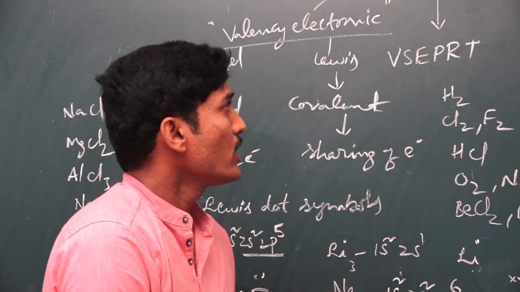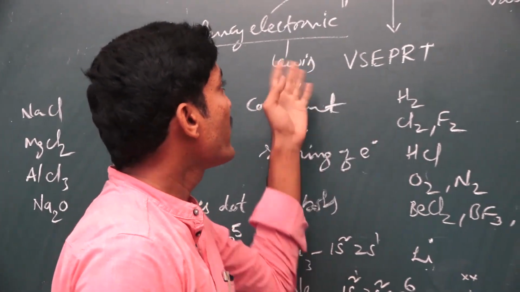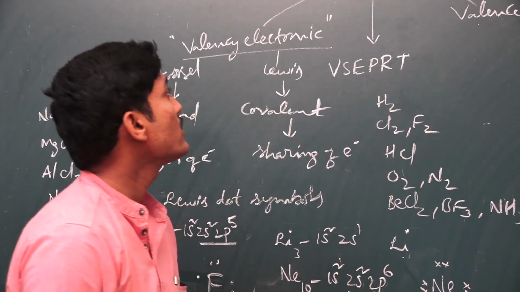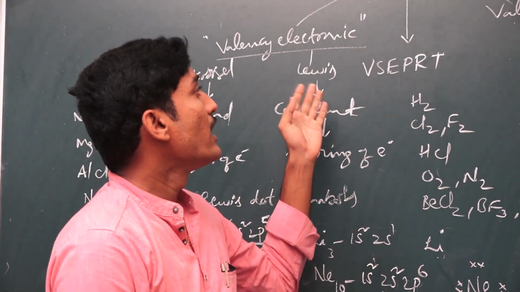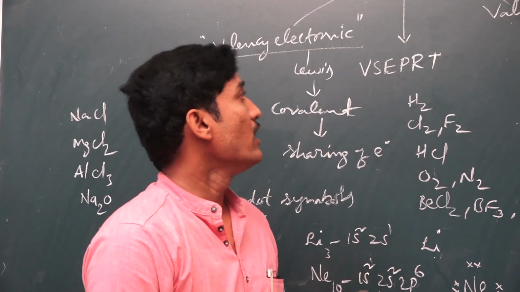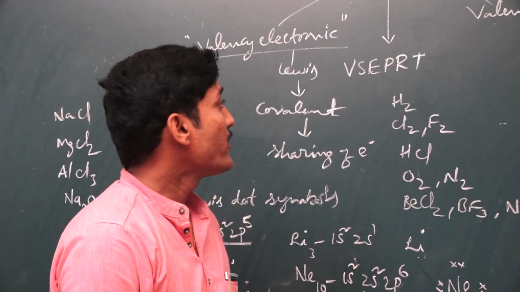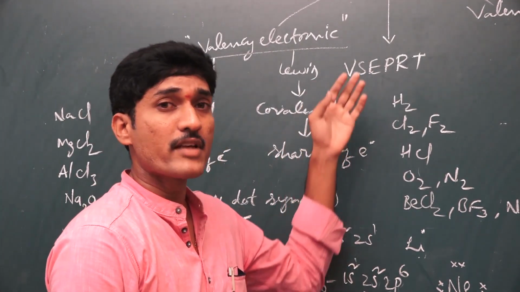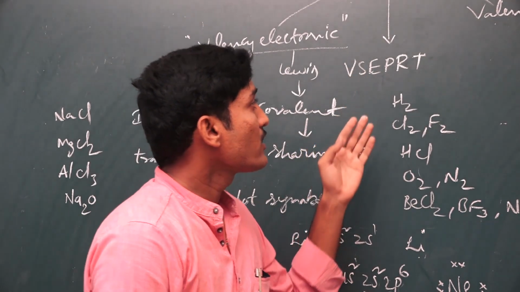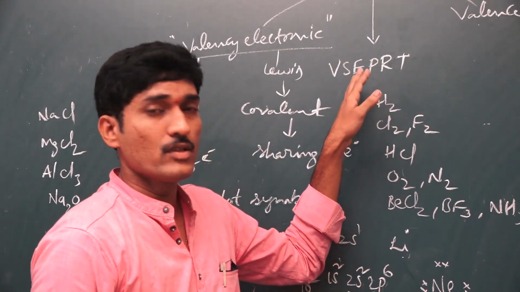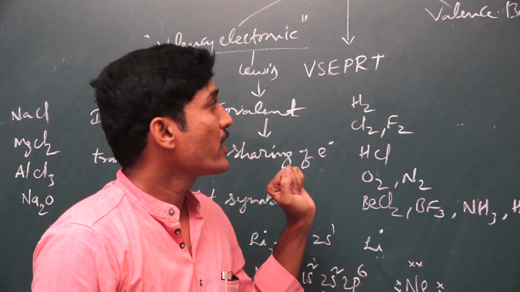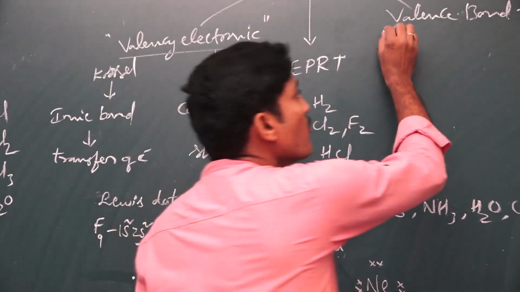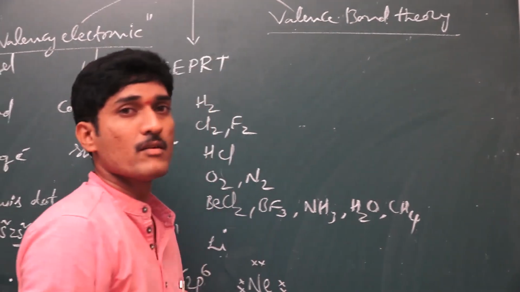Okay. Now there are differences in the valence electronic theory, which was later modified by the VSEPR theory by different scientists, Sidgwick and Powell. It is mainly used to explain the angles and the shapes of molecules. Next, the valence bond theory was proposed by Linus Pauling.